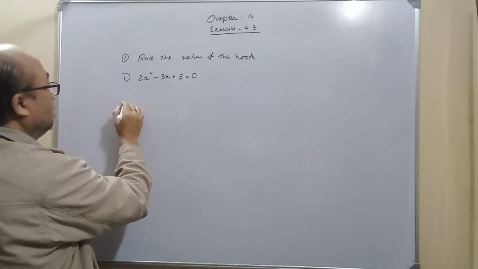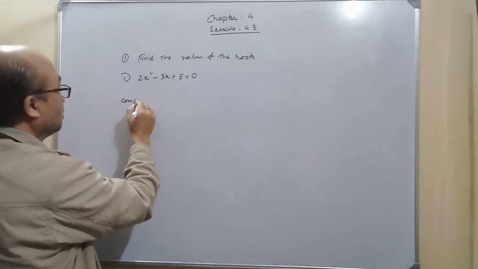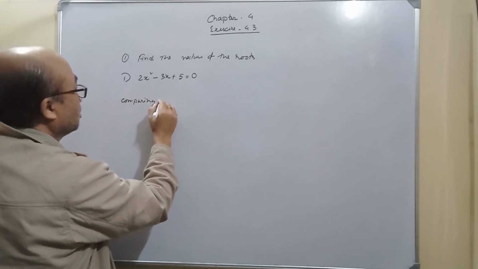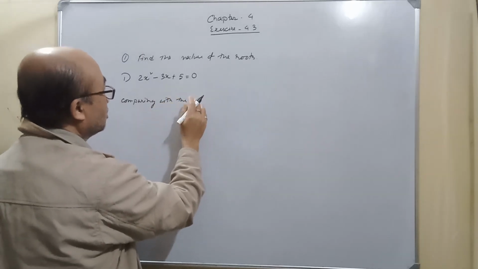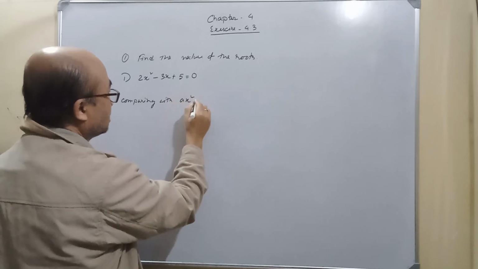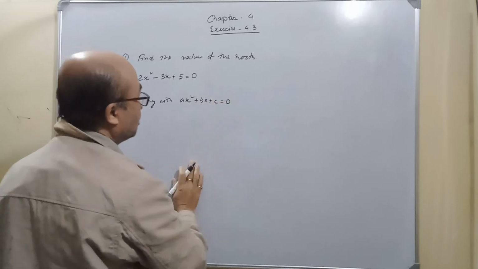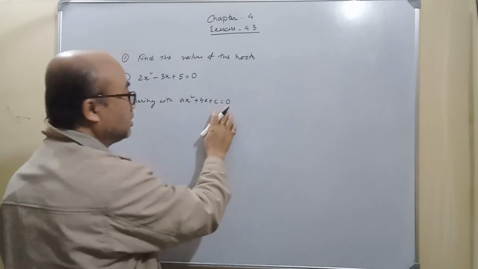So, comparing with ax square plus bx plus c equal to 0. What is ax square plus bx plus c equal to 0?